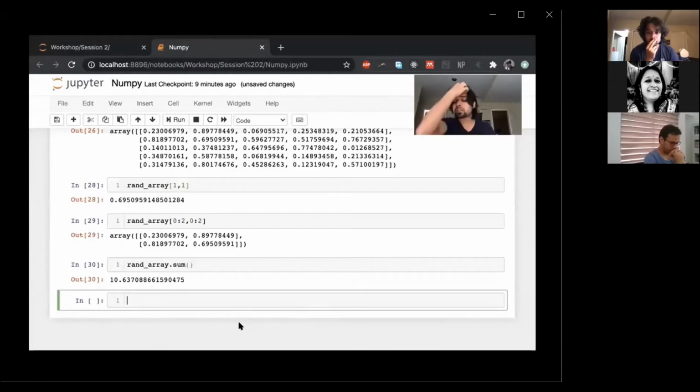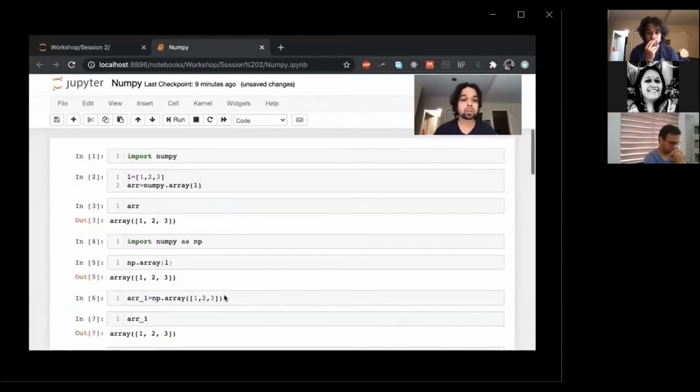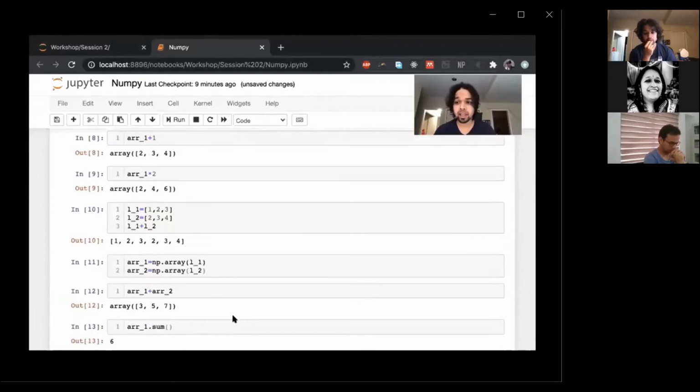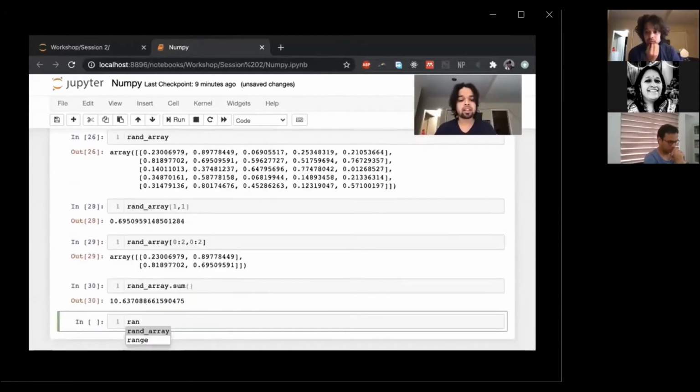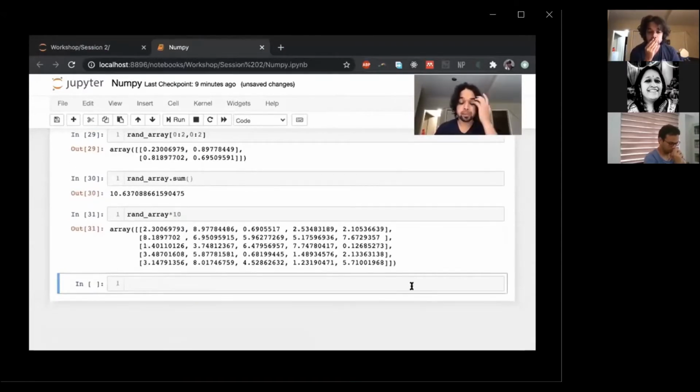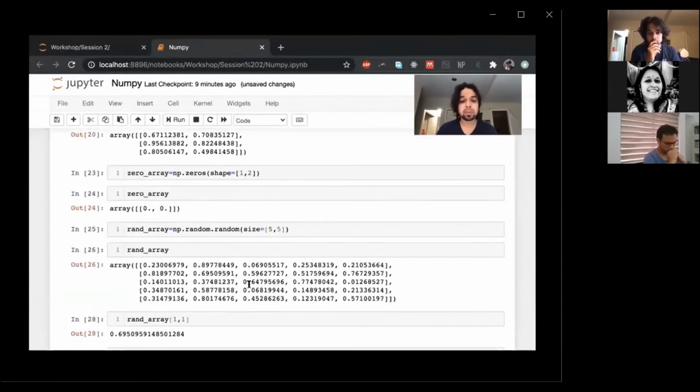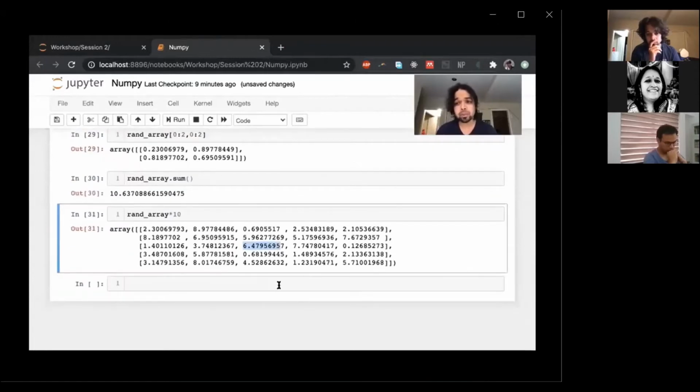It's important to note also that all of the operations that I showed you over here also apply to these larger arrays. I can take my random array and multiply it by 10 and you get this thing times 10. So let's check a few elements. This is 6.47. Over here would be 0.647. You can add 2 of them together. You can multiply 2 of them together. And it works pretty intuitively once you get the hang of it. It's pretty straightforward. So that's that.